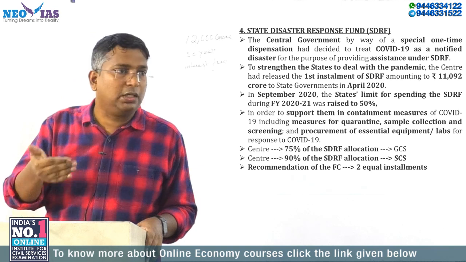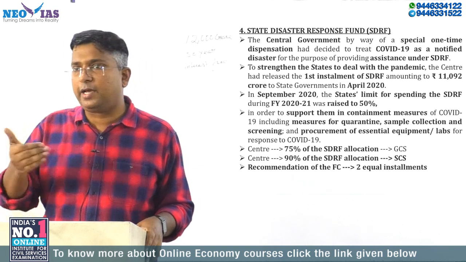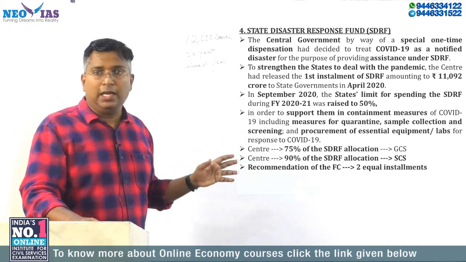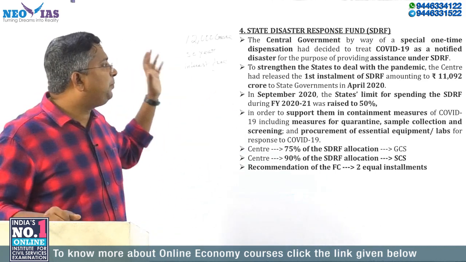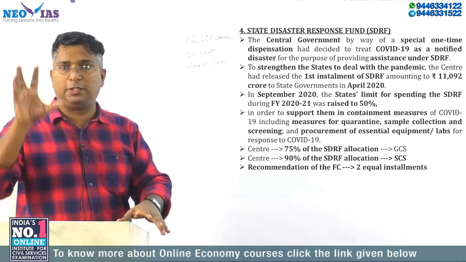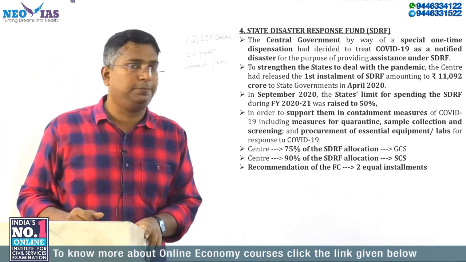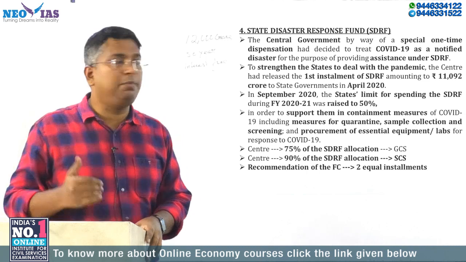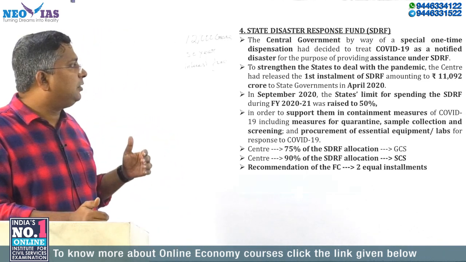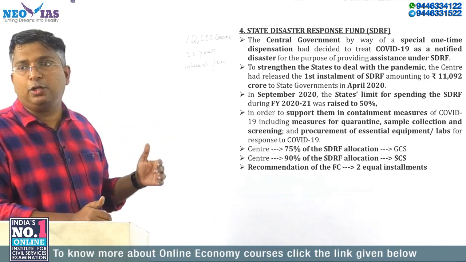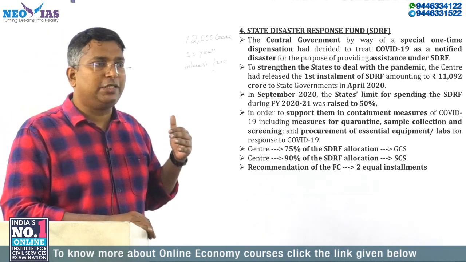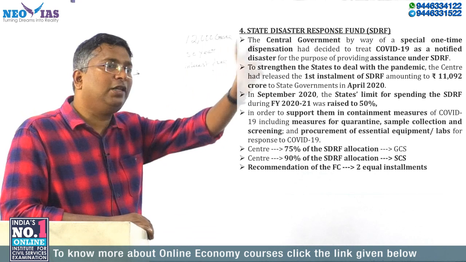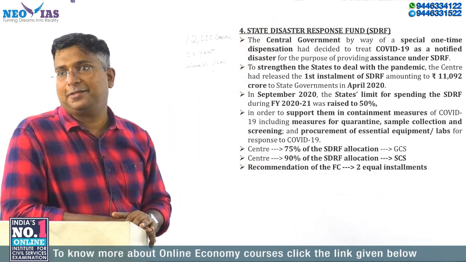Now we will see what the current affair is and what is mentioned in the Economic Survey. The Economic Survey says that the central government has come with a special one-time dispensation to treat COVID-19 as a notified disaster. COVID-19 is not there in the listed disasters.